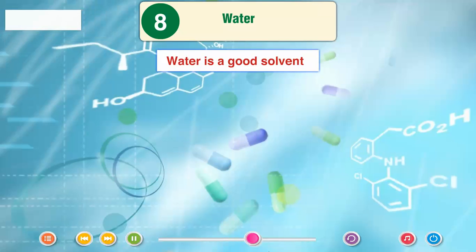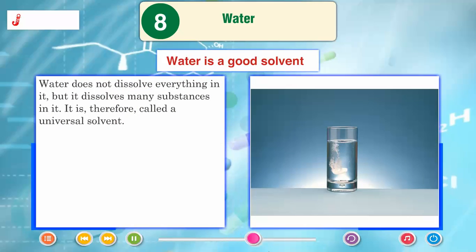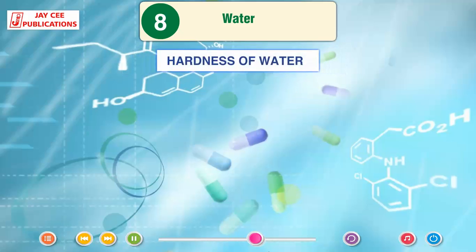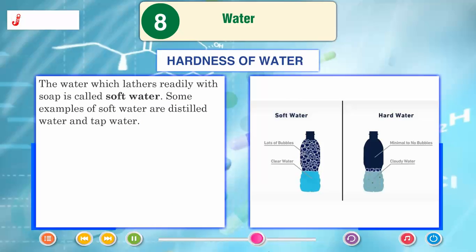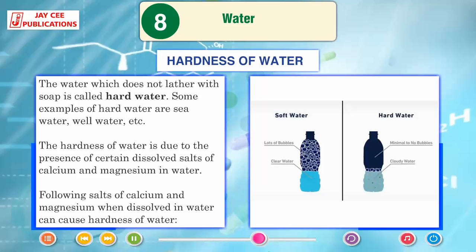Water is a good solvent. Water does not dissolve everything in it, but it dissolves many substances in it. It is therefore called a universal solvent. Hardness of water. The water which lathers readily with soap is called soft water. Some examples of soft water are distilled water and tap water. The water which does not lather with soap is called hard water. Some examples of hard water are sea water, well water, etc.